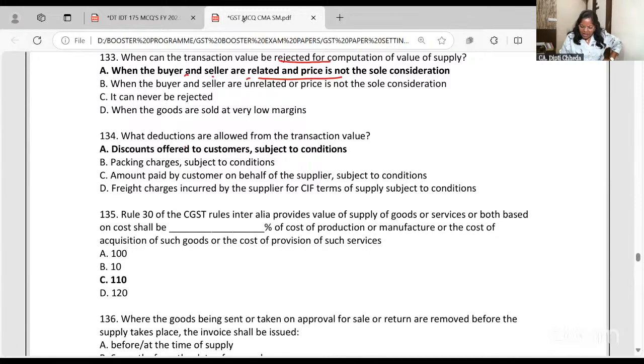What deductions are allowed from the transaction value?